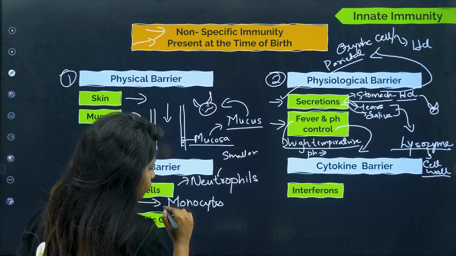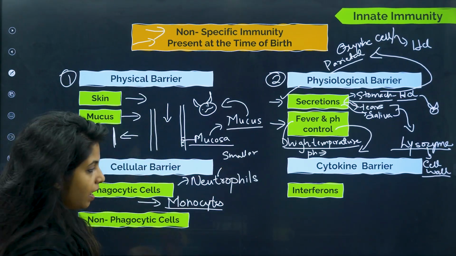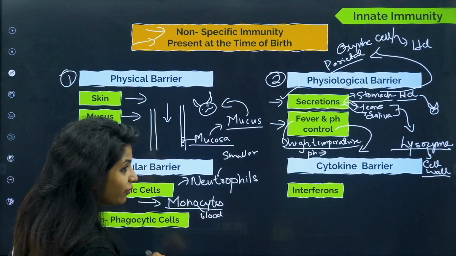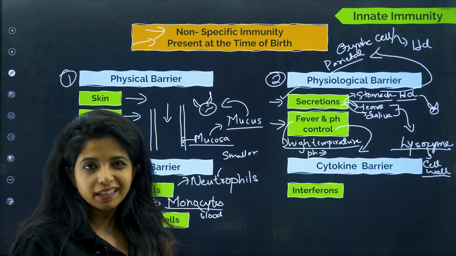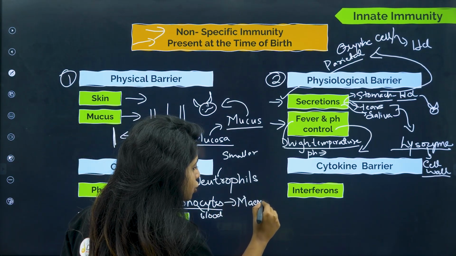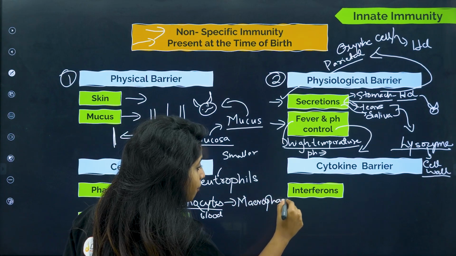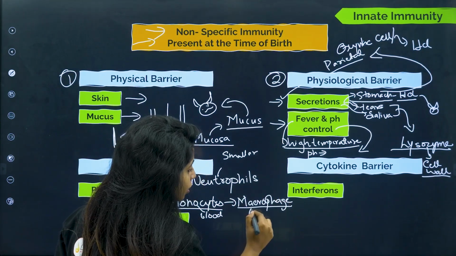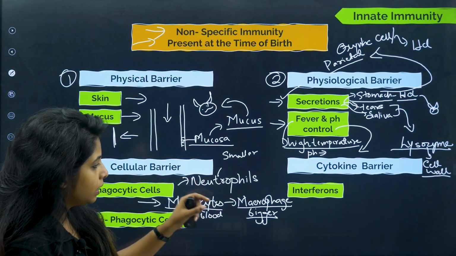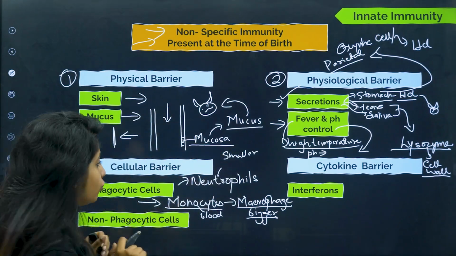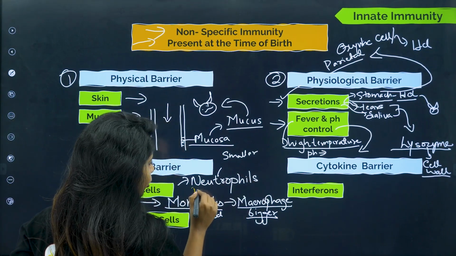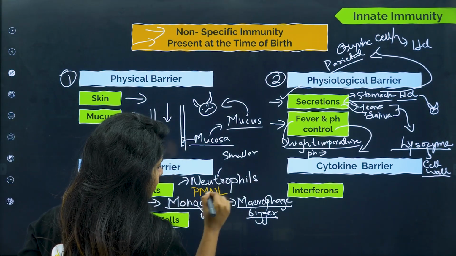But monocytes are present in the blood, and slowly when they get into the tissues, in between cells, they transform into something known as macrophage. And now this macrophage is comparatively bigger, children. So neutrophils smaller, macrophage bigger. Now neutrophils have a different name as well, one more very important name, that is polymorphonuclear leukocytes.